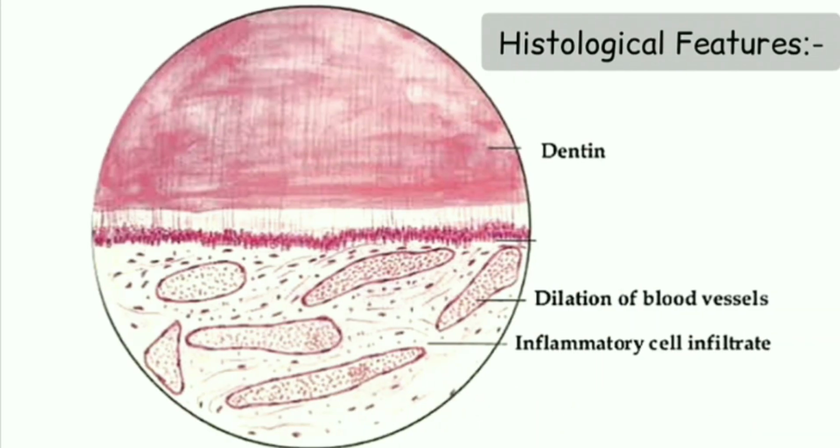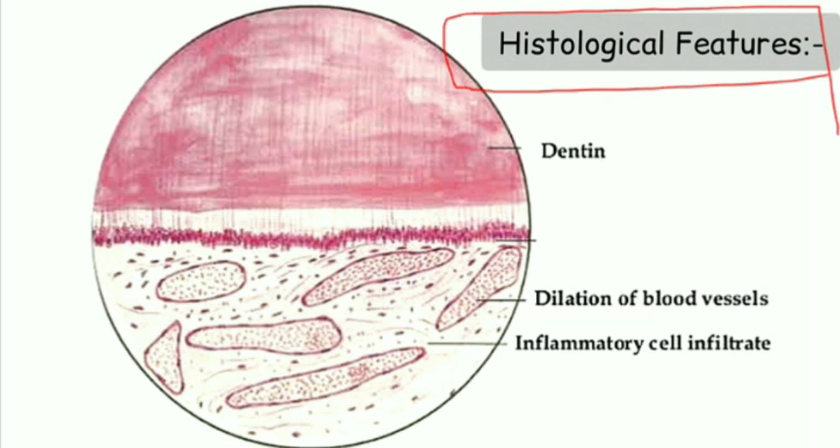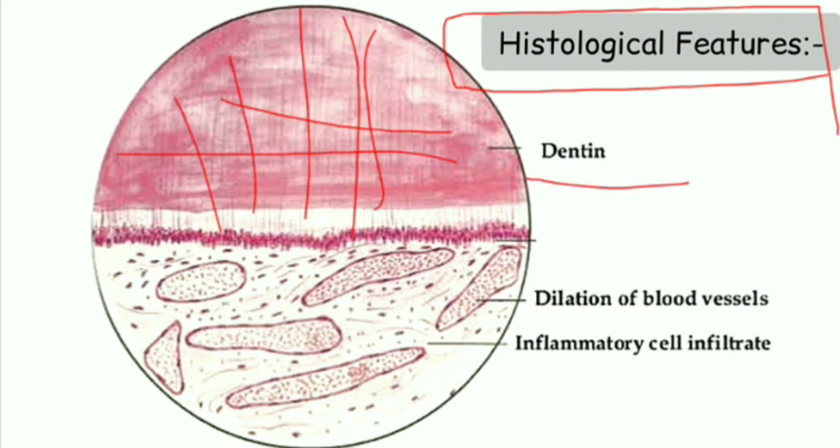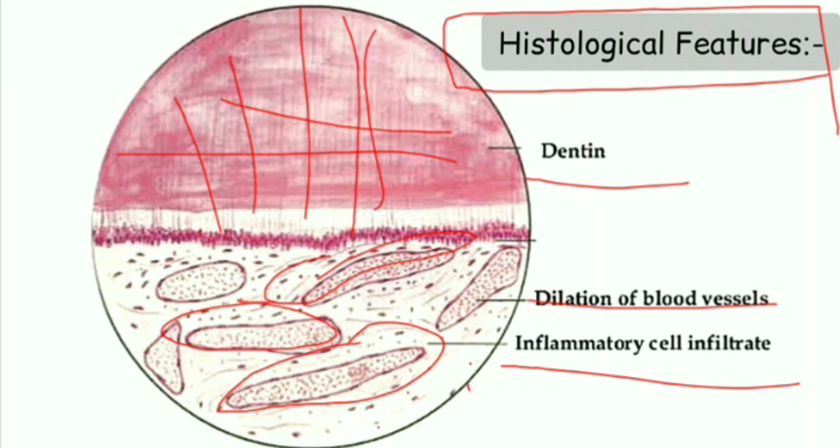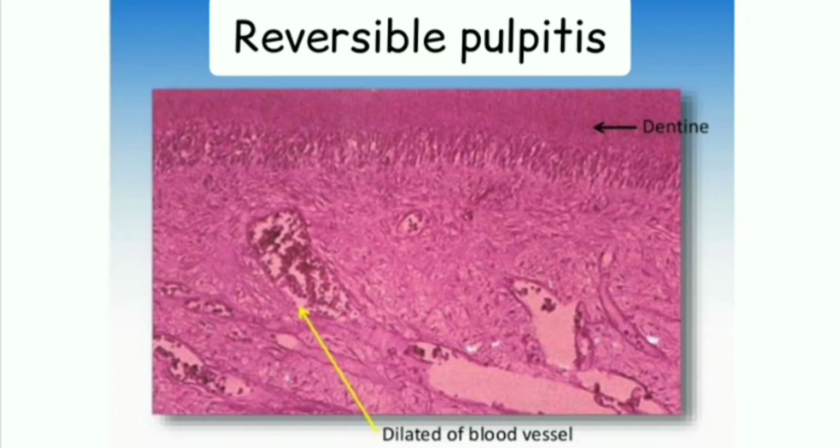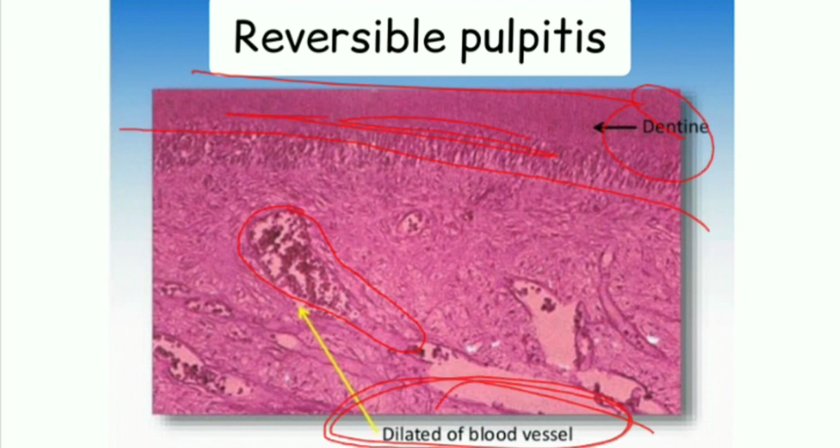Now you can see here in the histological feature, this is our normal dentine, and this is our dilated blood vessel. You can see these are all dilated blood vessels. You can see all these dot-like structures present in between them. These are all inflammatory infiltrates. Now in this histological microscopic picture, the dilated blood vessel can be appreciated. You can see dentine can also be seen.